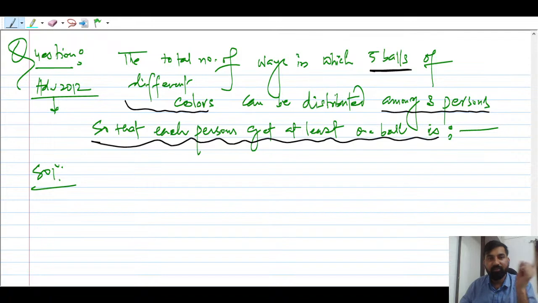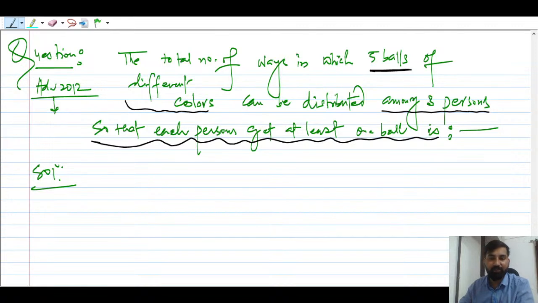Please remember the total balls are 5, so 1, 2, 2. You can't take 3, because there are no 6 balls. ठीक है, ये तो बहुत सिंपल क्वेश्चन है. तो आप first of all take 3 persons, A, B, C.